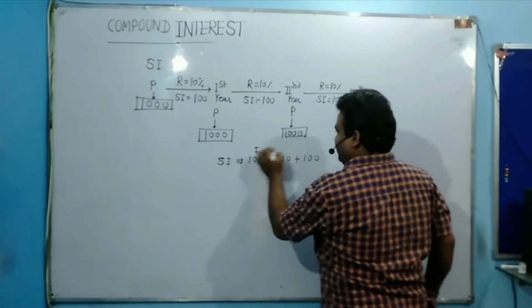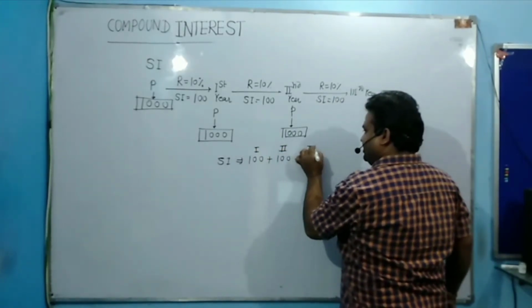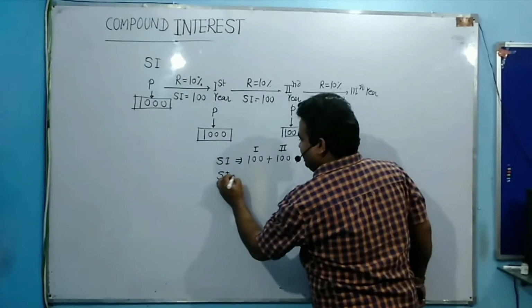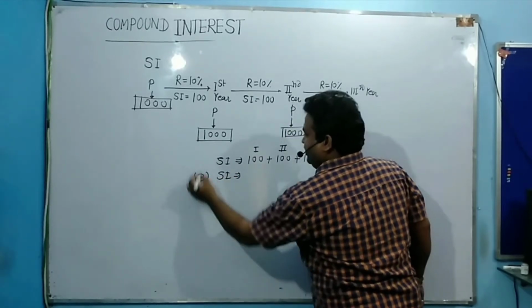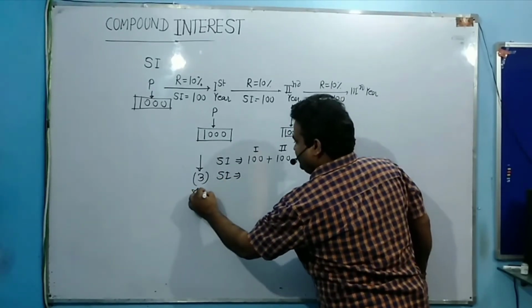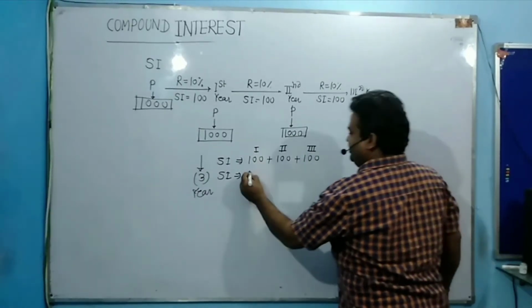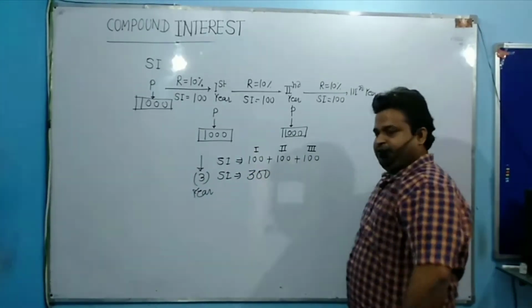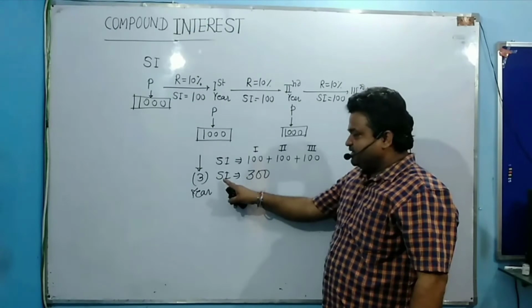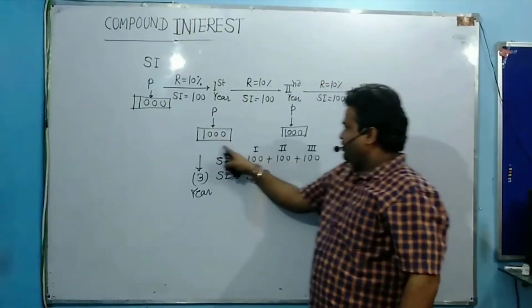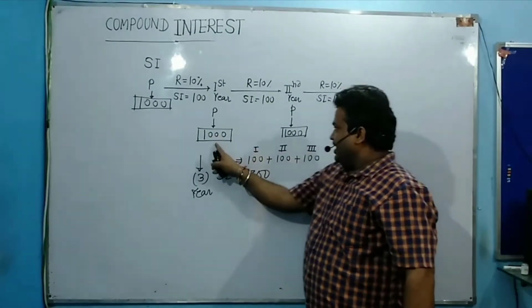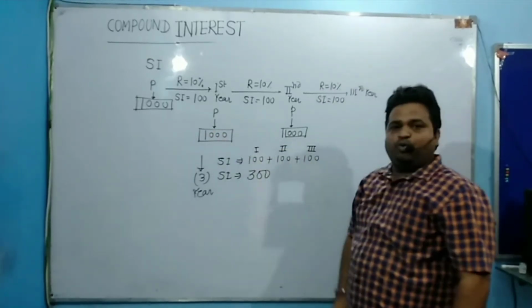So the total simple interest in 3 years is 100 plus 100 plus 100, which means 300. So 300 is your simple interest, applicable on the same principal, 1000, 1000 and 1000.